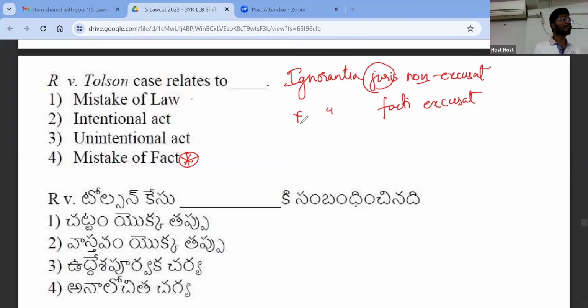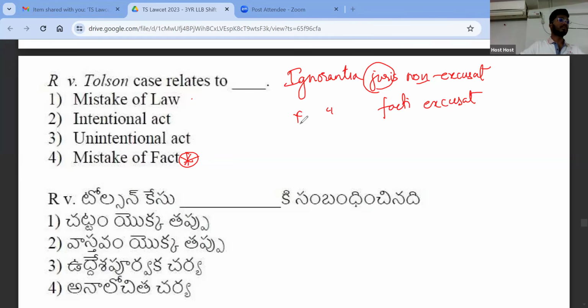But ignorance of fact is excusable, which means that you don't know a fact. As a result, you have committed some wrong. Right? Now, let us say that that is a glass. And this is dark. Now, let us suppose that there is no light in the room. And I felt that that is a wooden door. And what I did, I threw a water bottle from here. And that has hit the glass and it broke down.